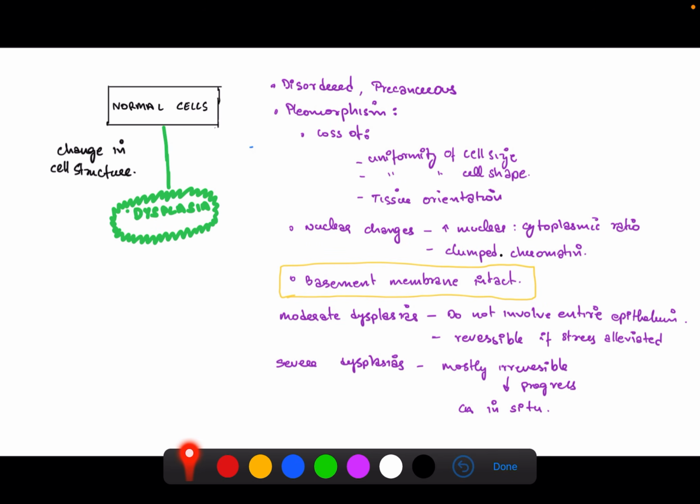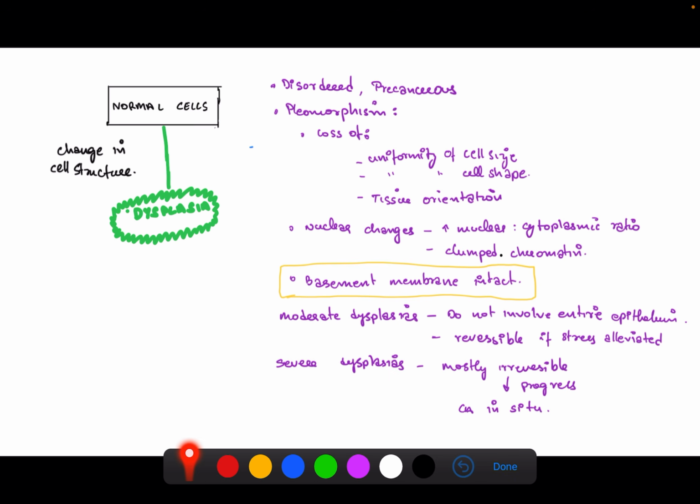And the last cellular adaptation is dysplasia. Dysplasia is not considered a true adaptation. This is a disordered, precancerous growth, usually confined to the epithelium, characterized by pleomorphism, or the loss of uniformity of cell size, uniformity of cell shape, and tissue orientation, and also nuclear changes, which are increase in nuclear to cytoplasmic ratio and clumped chromatin.